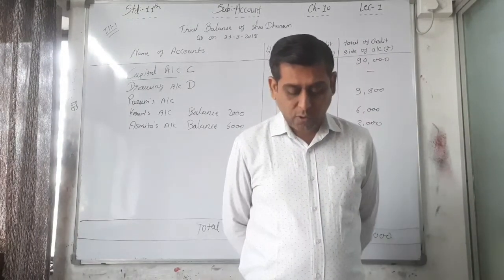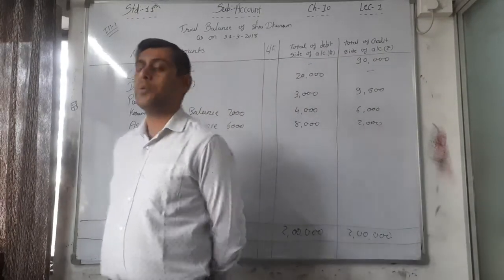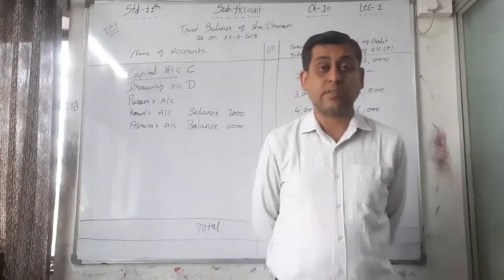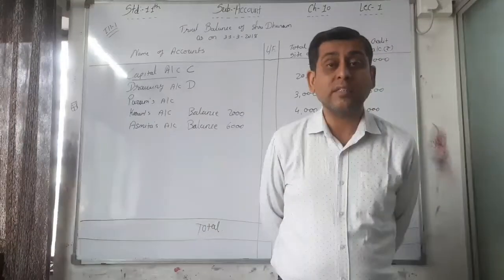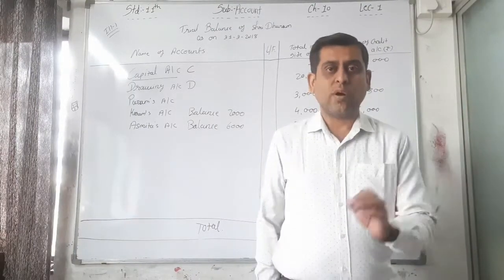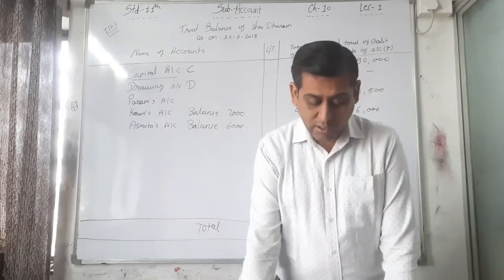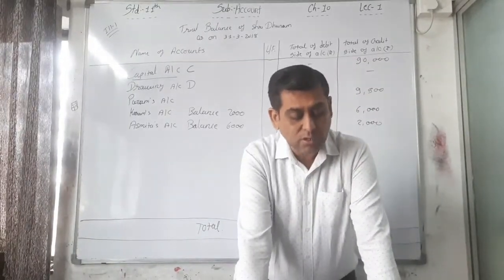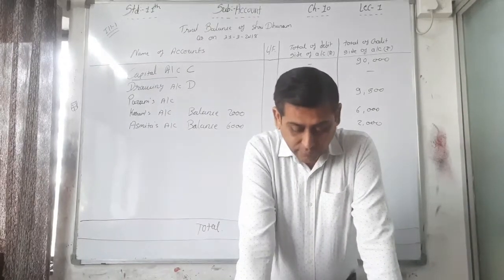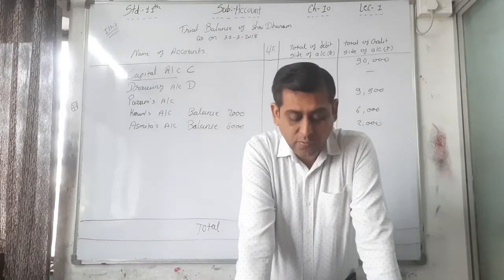Goods withdrawn for personal use, again goods go out from the business other than purchase, return or sales, right? So here goods go out, that's why credited. Whatever asset goes out is credited. So goods withdrawn for personal use, like goods destroyed by fire, is always a credit balance. C. Write down C near goods withdrawn for personal use.